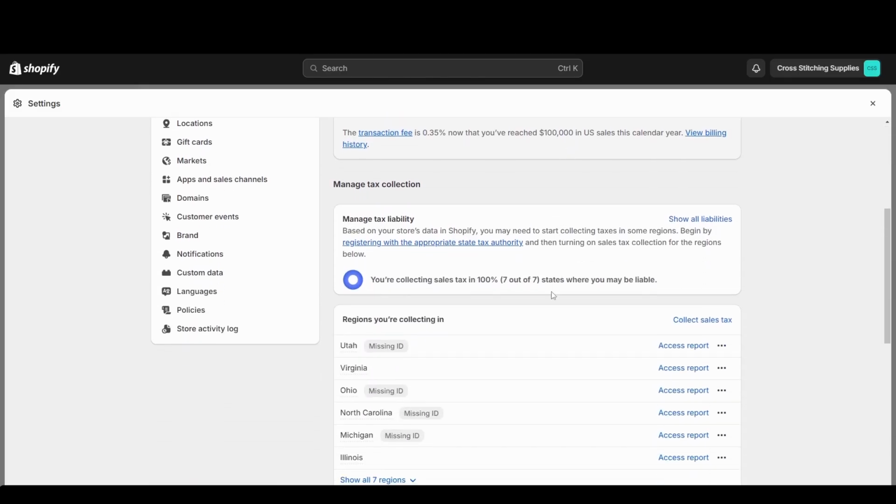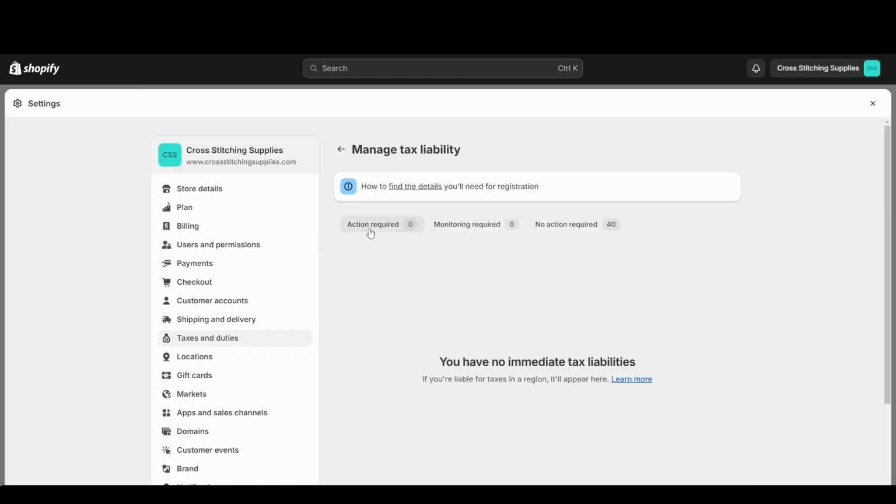So I'm going to scroll down and it says Manage Tax Collection, Manage Tax Liability. Based on your store's data in Shopify, you may need to start collecting taxes in some regions. Begin by registering with the appropriate state tax authority and then turning on sales tax collection for the regions below. See, I was liable in 7 states, so I collected and paid to those 7 states. And then if you click up here at Show All Liabilities, it'll say if you have action required, monitoring required, this means you're getting close, or no action required.